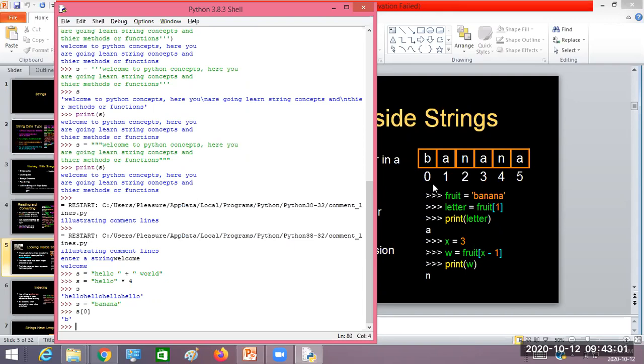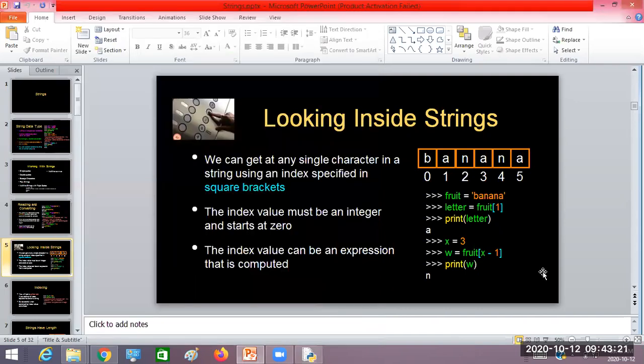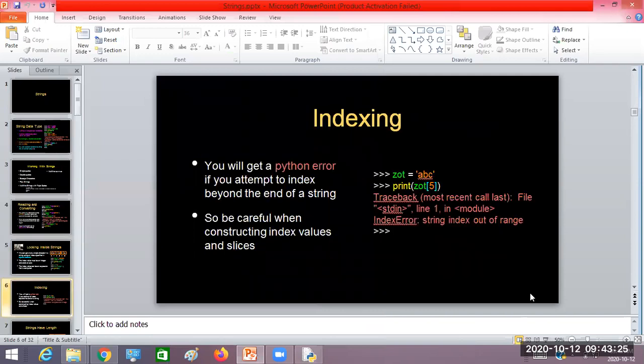That's why every character of the string can be retrieved with its index position. With s of 0, I'm getting B. If I write s of 3, I'll get A. See here, 0, 1, 2, 3. At the third position you have the letter A. Did you understand this? That is indexing, which is what I was discussing.